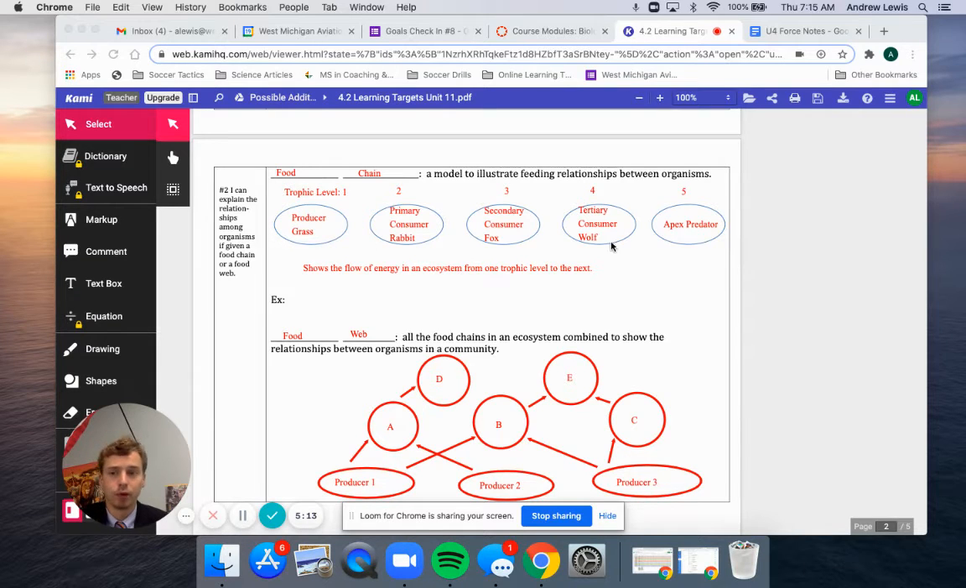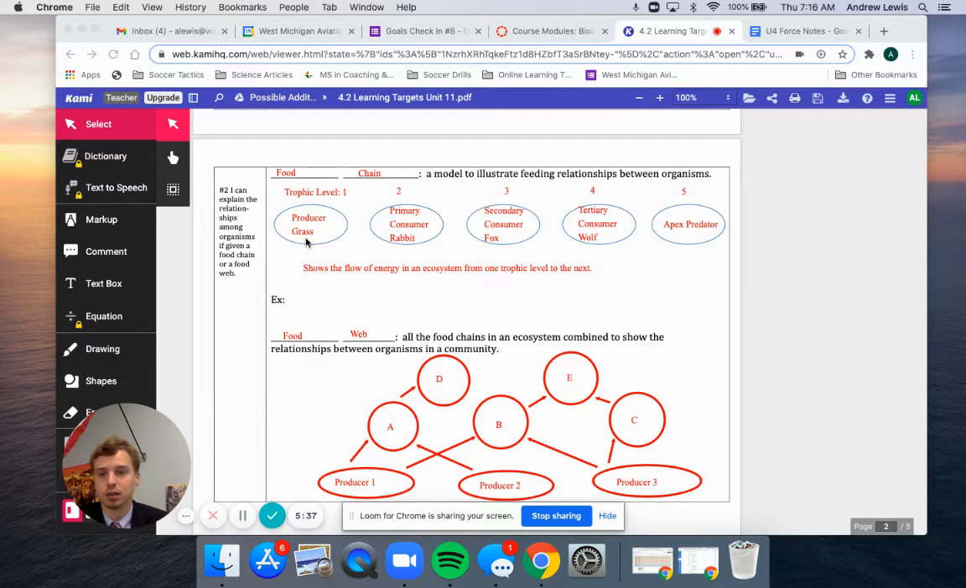They're a simplified description of what happens with the interactions between organisms in an ecosystem, but they are not the best description of what happens in an ecosystem. But anyway, the first trophic level is a producer. Then the energy gets passed on to our primary consumer. Primary meaning like the first consumer.